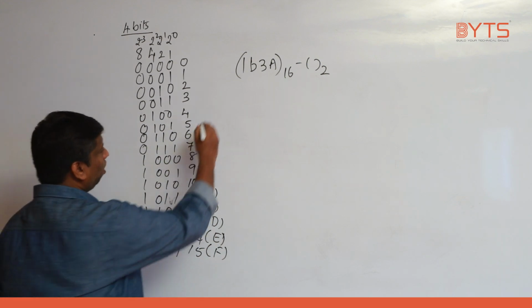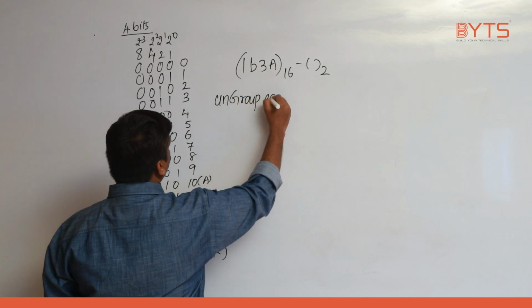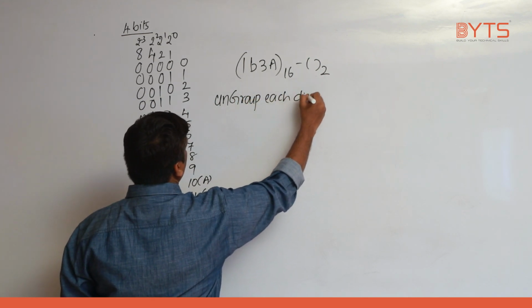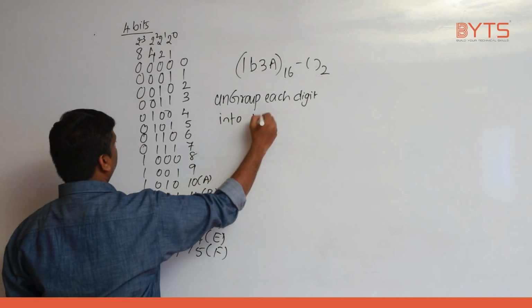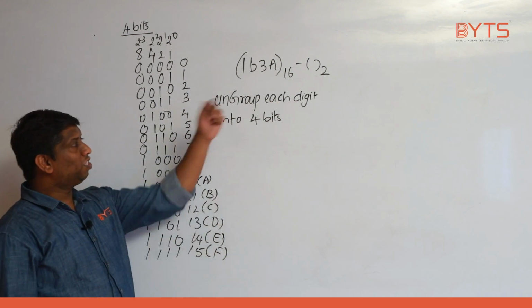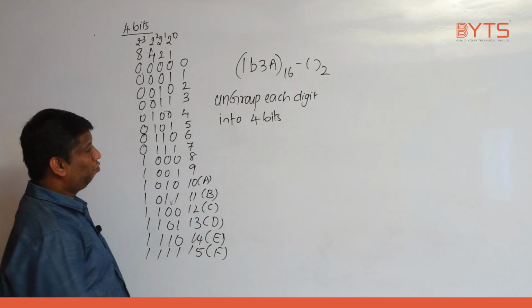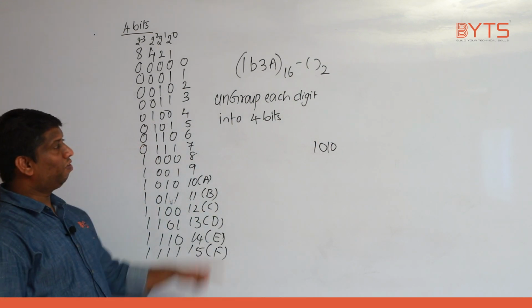Now what is the procedure? Ungroup each digit into 4 bits. What is the binary equivalent value of A? 1 0 1 0. What is the binary equivalent value of 3?